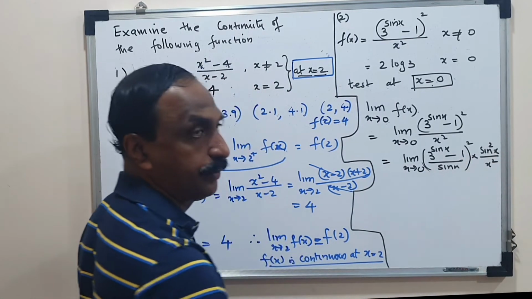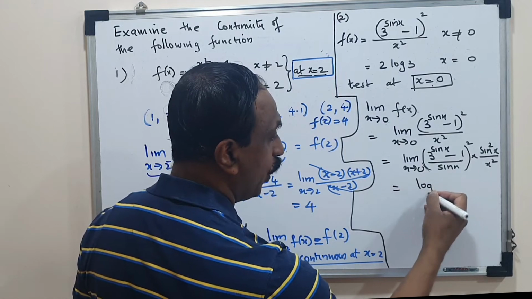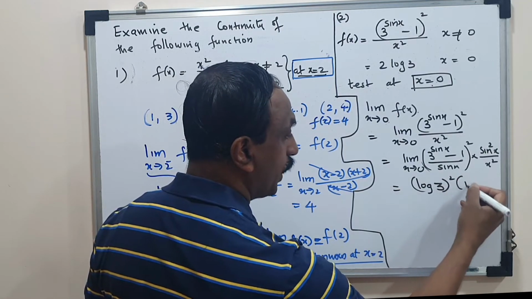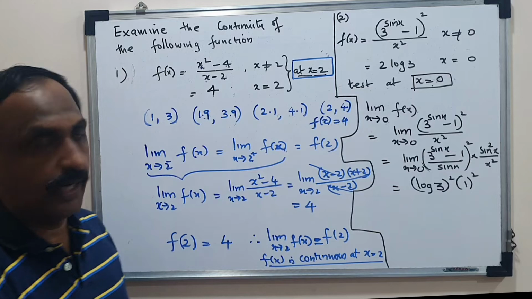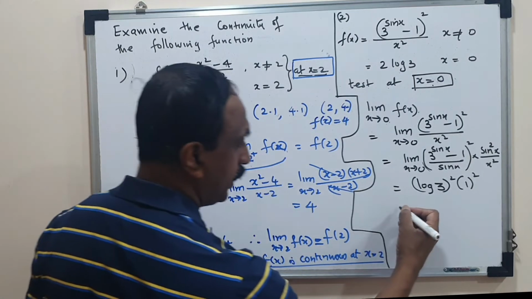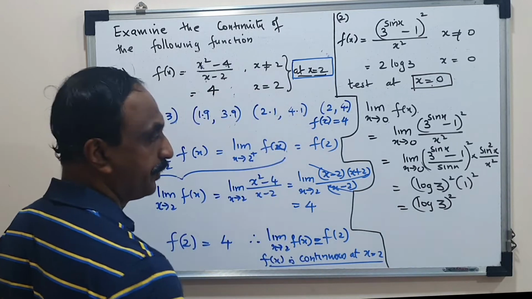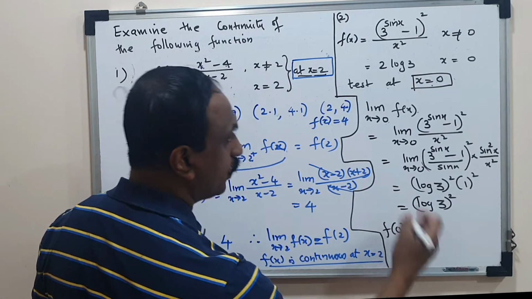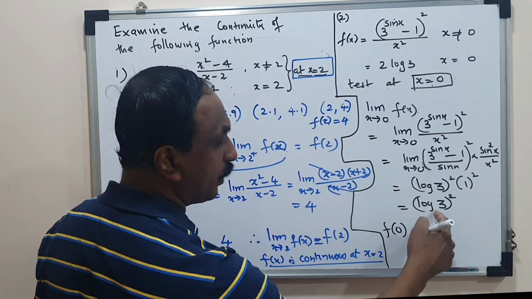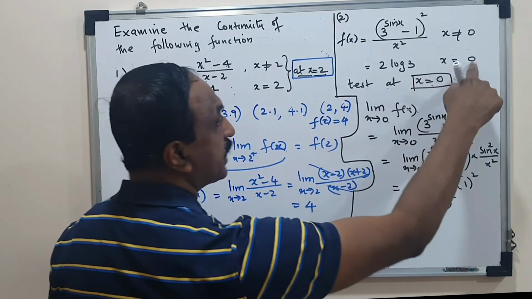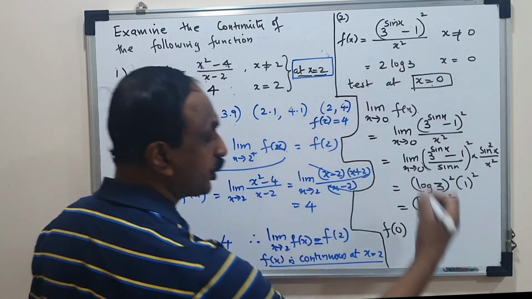This also is the sine theta upon theta formula. So this turned out to be log 3 the whole square into 1 square. Sine theta upon theta is 1. So log 3 the whole square. So finally, my answer here is log 3 the whole square. And what is f of 0's value? Limit x tending to 0 f of x, I got this value. When x is exactly 0, the function's value is 2 log 3.